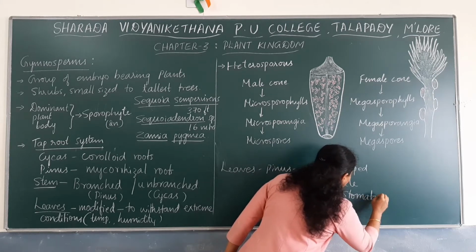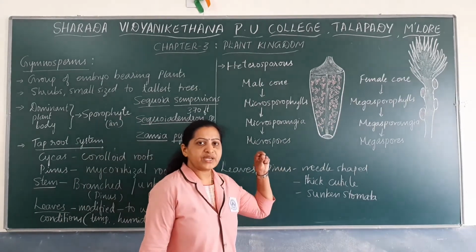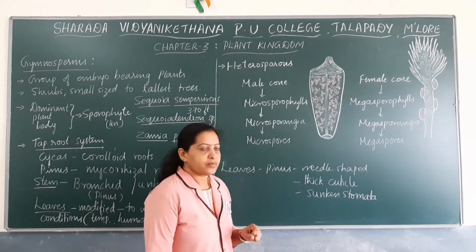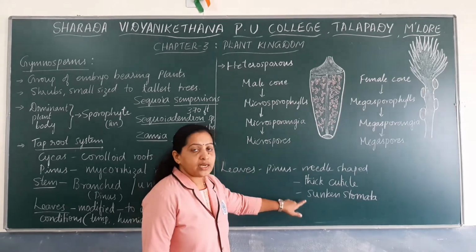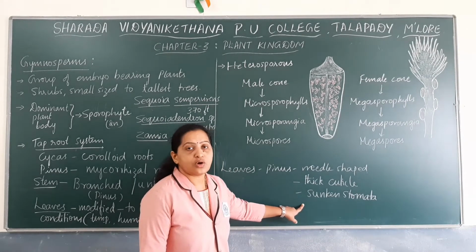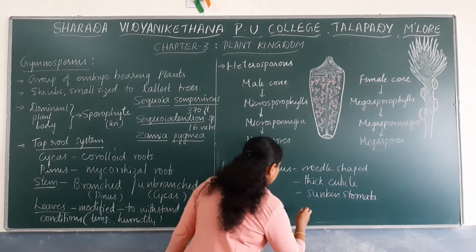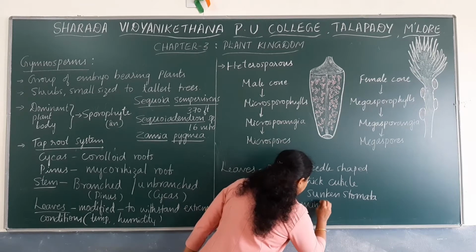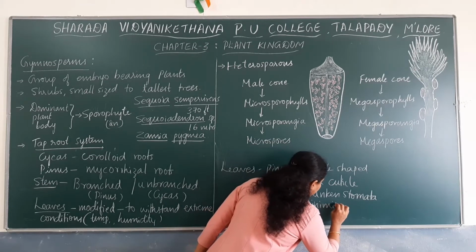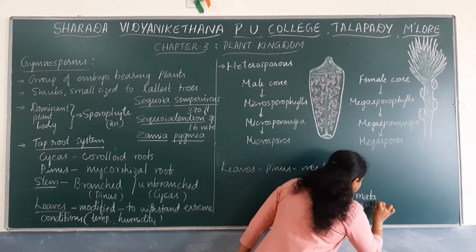So why are leaves modified in such a way that their shape has been transformed into needle shape, and they have a thick cuticle as well as sunken stomata? This is mainly to minimize loss of water, or to minimize transpiration, or to check transpiration.